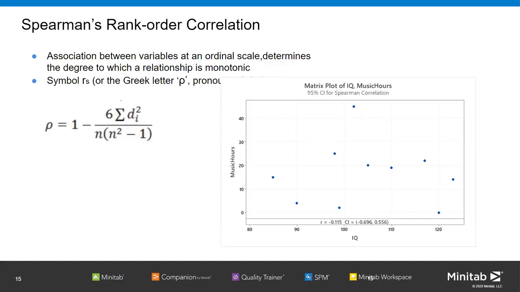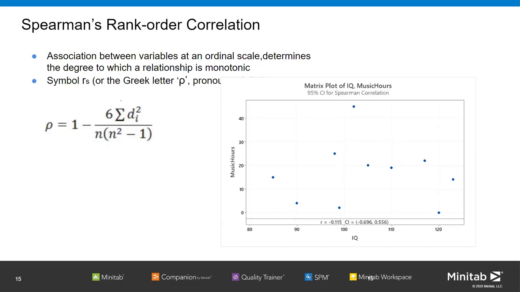Okay, so now we use Spearman rank order correlation when the variable for which you want to find correlation is in a rank or an ordinal scale. What it is, is actually ranking of the numbers. For example, if you have a shoe size given with IQ, which we'll see later on in our example, or you have ranks or positions of horses running, in that case you will use Spearman's rank order correlation.